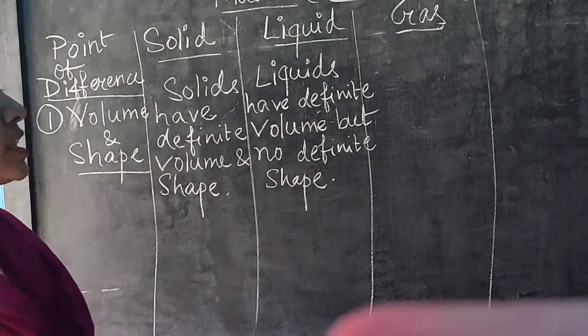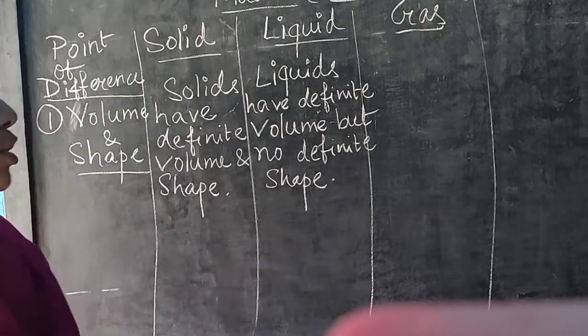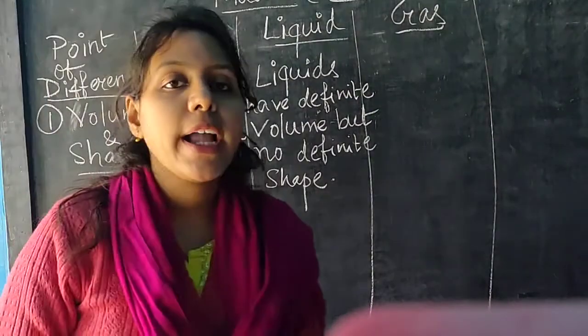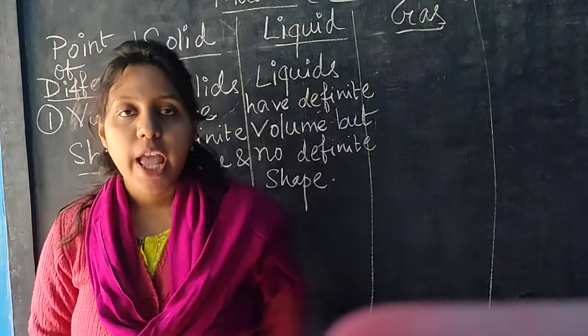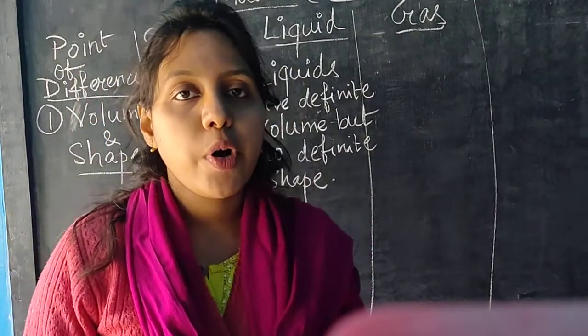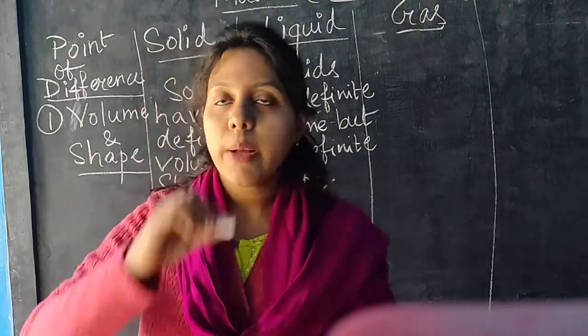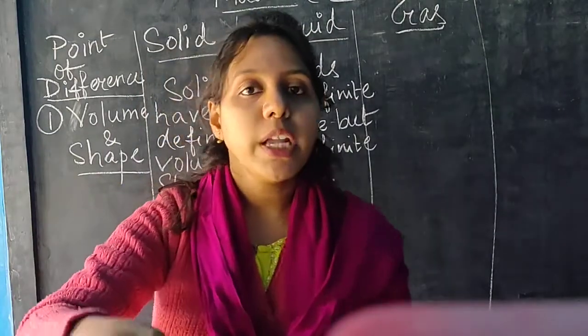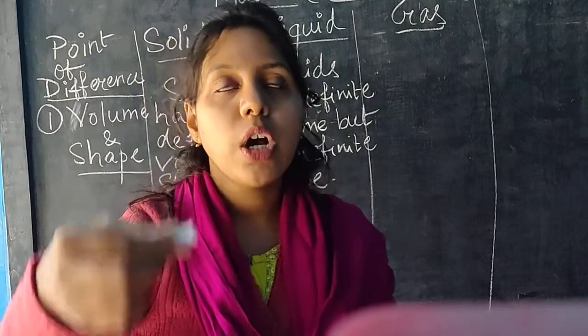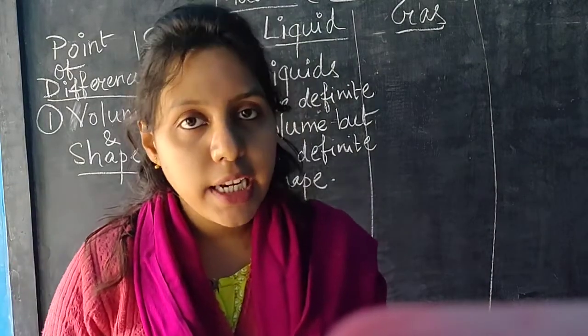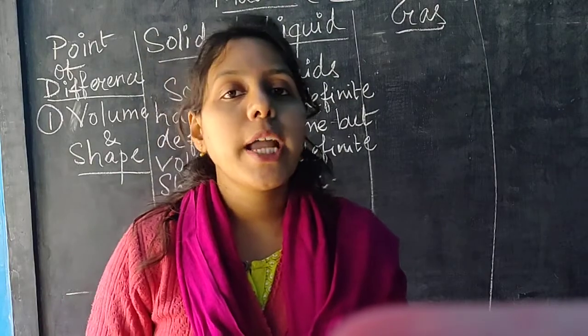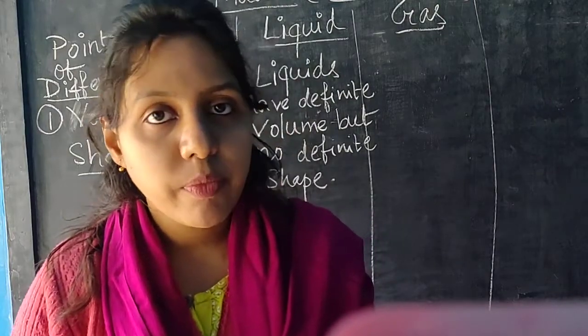Next type of matter, that is gas. As we know, the gas occupies the total volume as well as the total shape of the container in which it is kept. Just like the room in which you are present now, that has air in it. Air is one type of gaseous mixture.